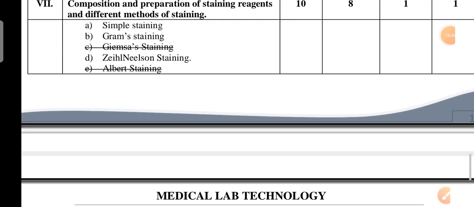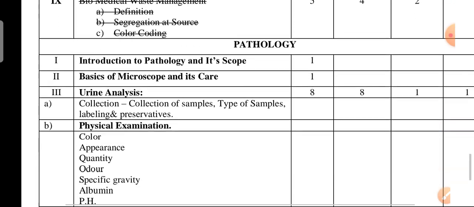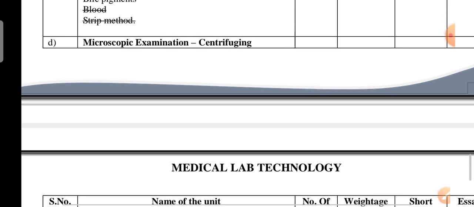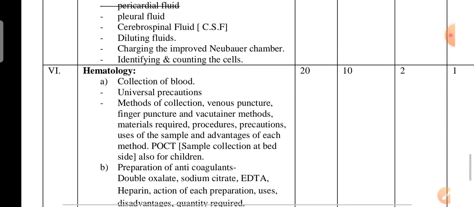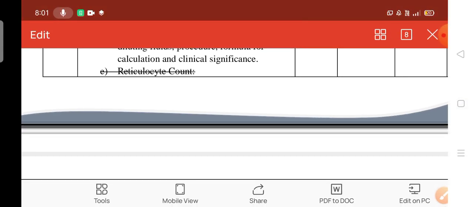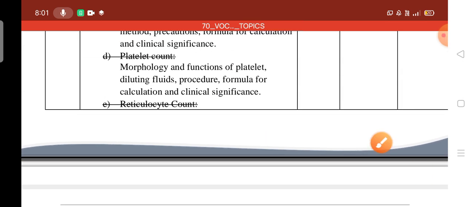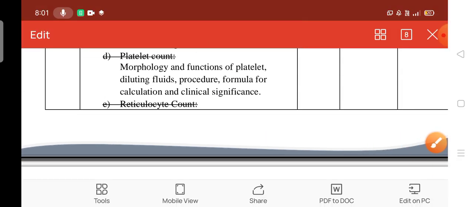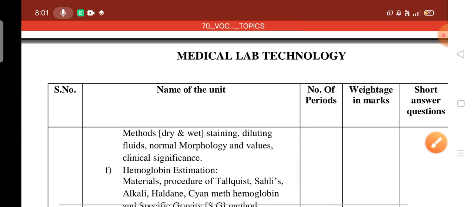You have to go through this. 30% deleted and remaining 70% syllabus. Overall 100% syllabus. The cut marks, some of the cards will be like this. Like this, these are deleted questions.